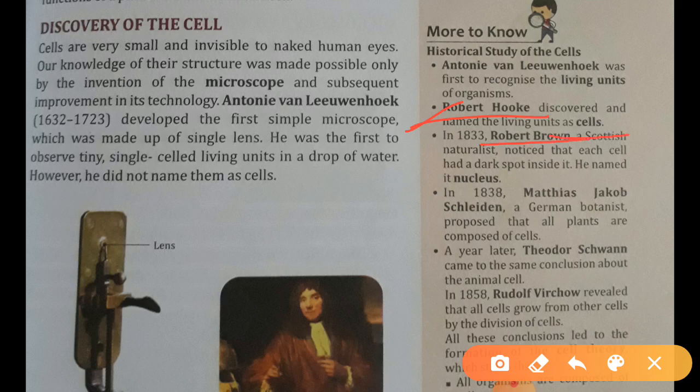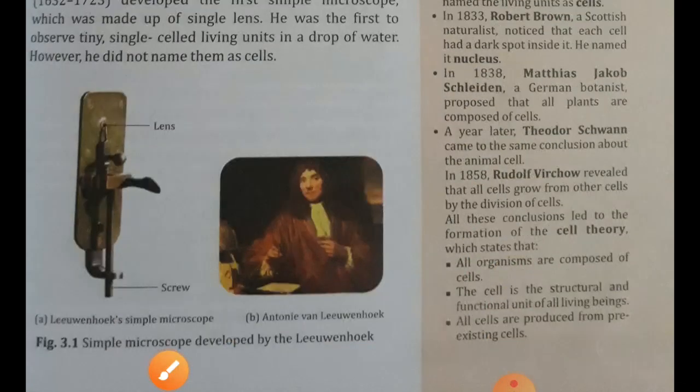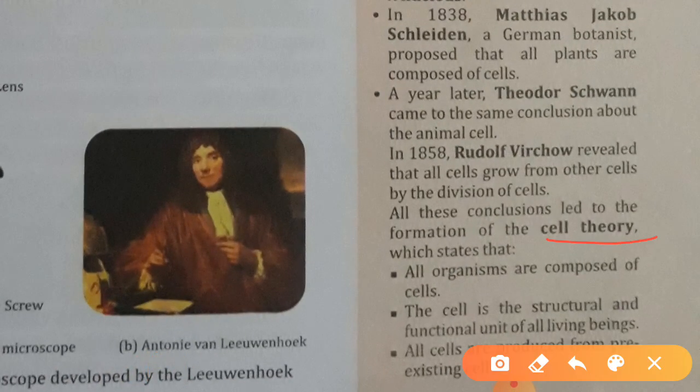Then Robert Brown discovered the nucleus. Matthias Jakob Schleiden said all plants are made up of cells, and Theodor Schwann discovered that all animals are made up of cells. And Rudolf Virchow, here you can see, gave the cell theory. According to the cell theory, he said that all organisms are made up of cells, and the cell is the structural and functional unit of living beings.